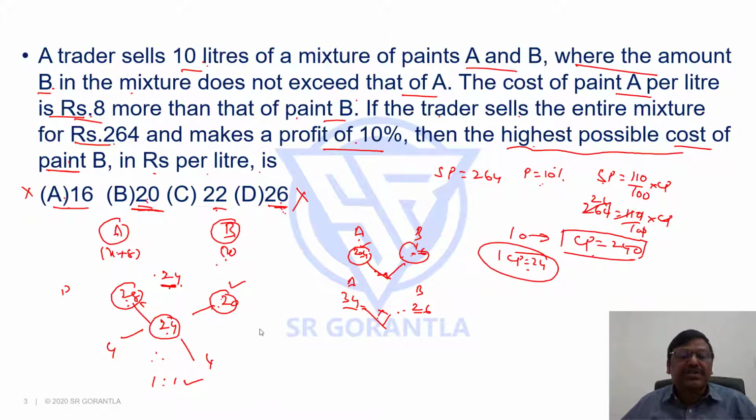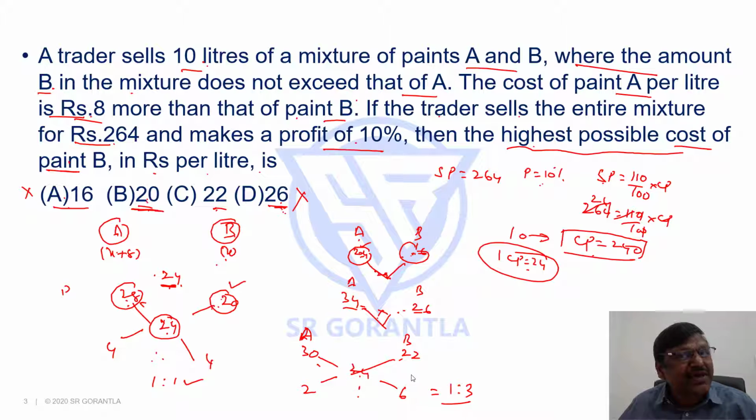But what about 22? If I take B as 22, then A's price will be 8 rupees more, 30. If the average cost has to be 24, in what ratio should we mix them? 22 and 24, the difference is 2. 30 and 24, the difference is 6, so 2 is to 6, or 1 is to 3 ratio, we should mix them. If I'm mixing A and B in the ratio 1 is to 3, then for every 1 liter of A, I'm mixing 3 liters of B, so B's quantity is more than A's quantity, which is not acceptable. The question says the amount of B in the mixture does not exceed A, but in this ratio B is exceeding A, which is not acceptable. That's why 22 is also not acceptable.